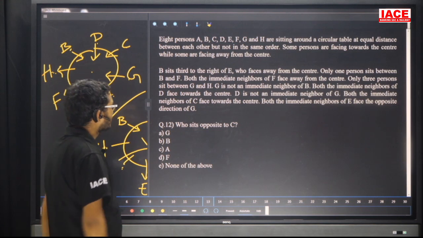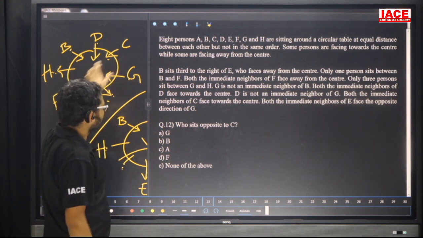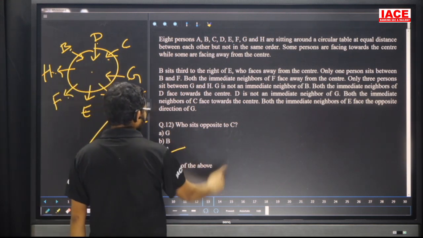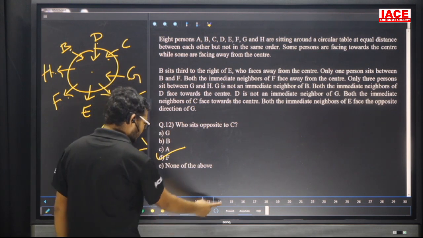Question number 12. Who sits opposite to C? Opposite to C is F. Then the answer is option D. Question number 13.